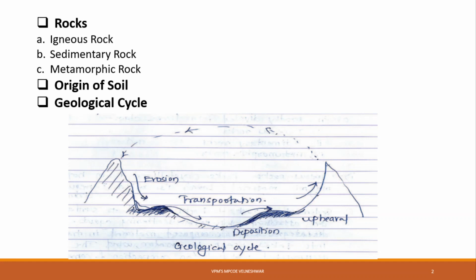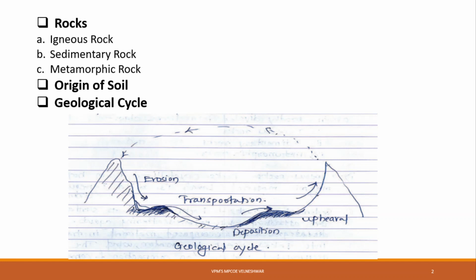Okay. Now next one is your metamorphic rock. Now, rocks which are deeply buried may be subjected to high temperature and pressure. The buried rock is subjected to high temperature and pressure under the influence of chemically active fluids. This brings out changes in mineralogical and structural characteristics of the parent rock. And a new form of rock is developed. That rock is called a metamorphic rock. Okay, so are you getting what igneous rock means, what sedimentary rock means, and what metamorphic rock means?